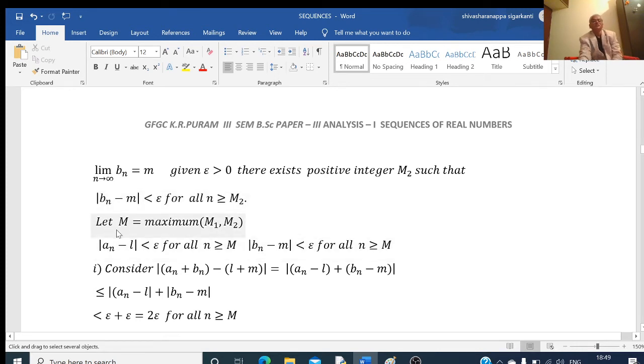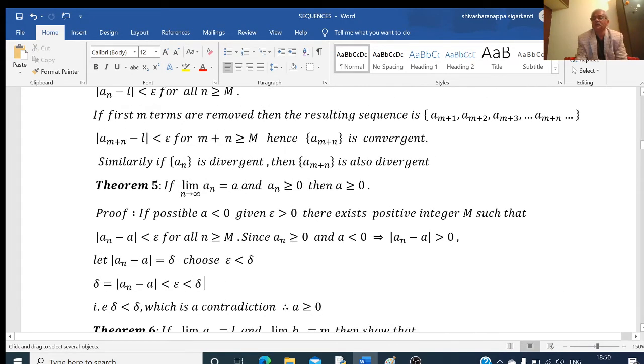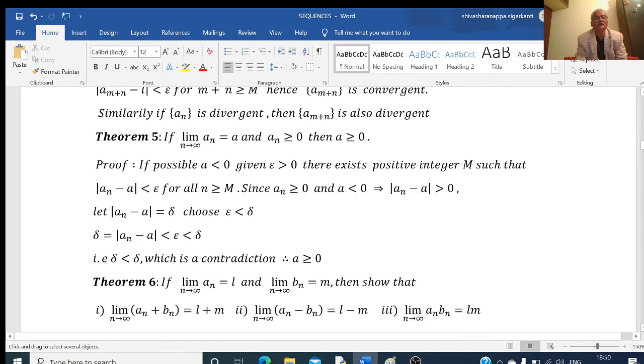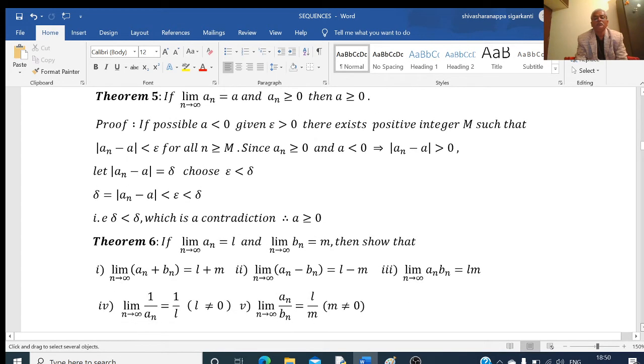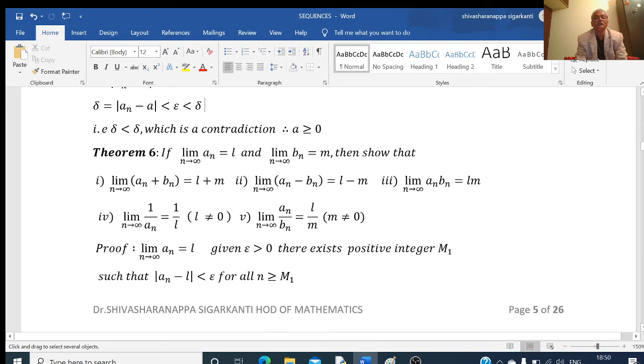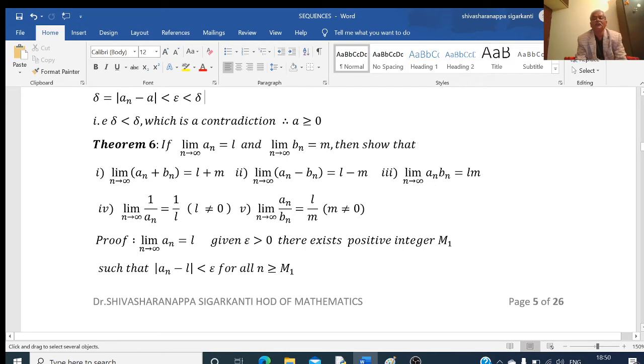Now let me choose N to be the maximum of these two, M1 and M2. That is N is greater than or equal to M1, N is greater than or equal to M2. Then if I replace M1 and M2 here, we will get the results here also, because N is greater than or equal to M1 and M2. Therefore, I can replace M1 and M2 by N, because they are true for greater than or equal to M1.